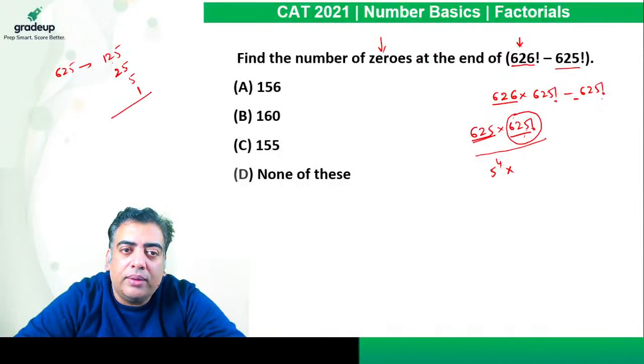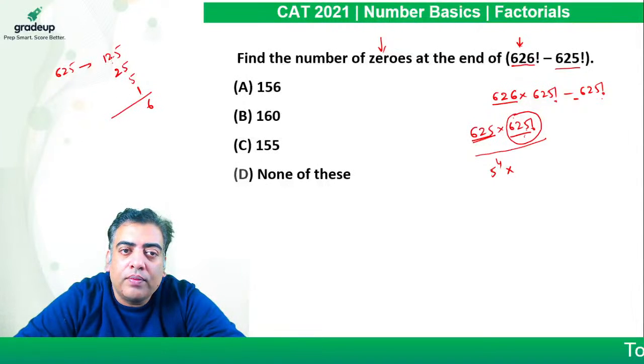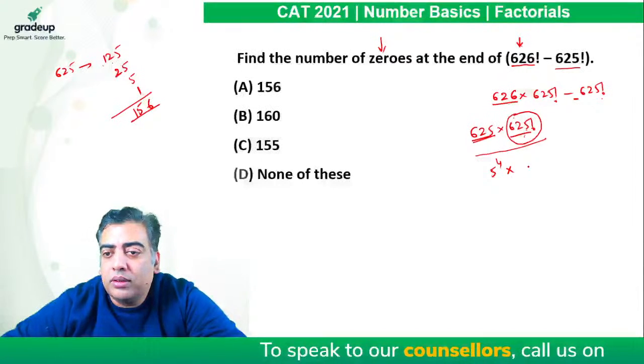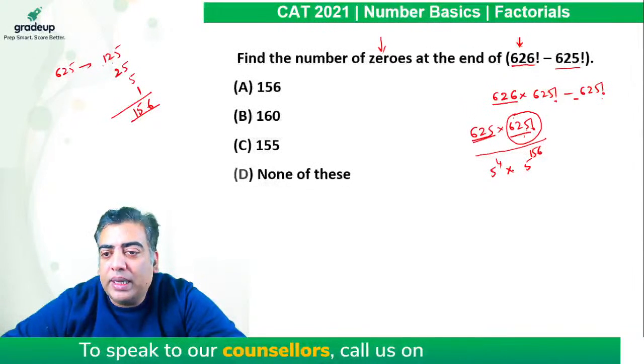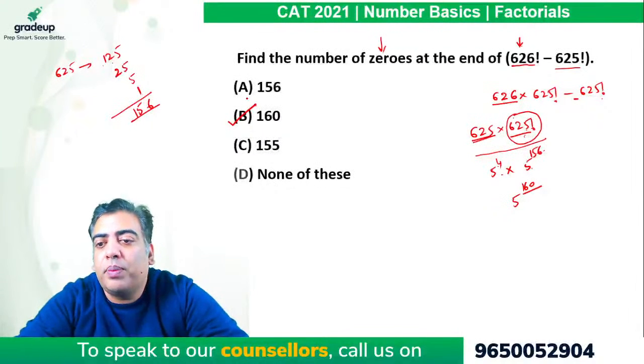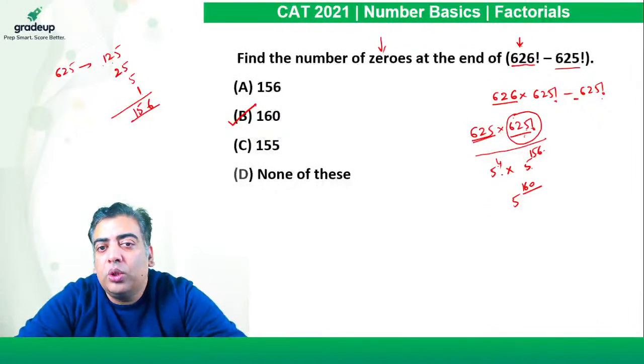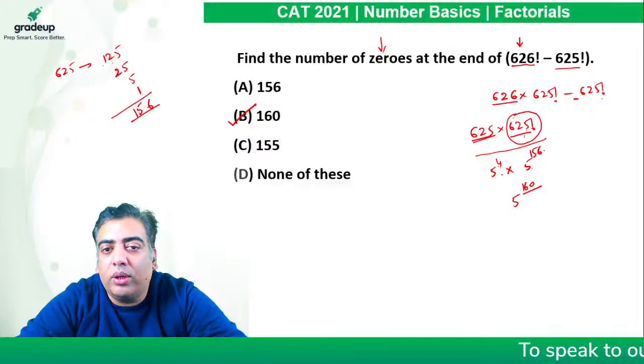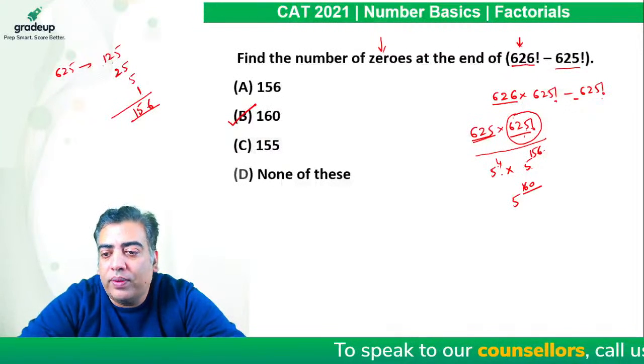When we add them, they add up to 156. So base is same, powers will be added. 4 and 156 add up to 160. So the power of 5 is 160, hence the power of 10 will be 160. So the number of zeros at the end of the given factorial will be 160.